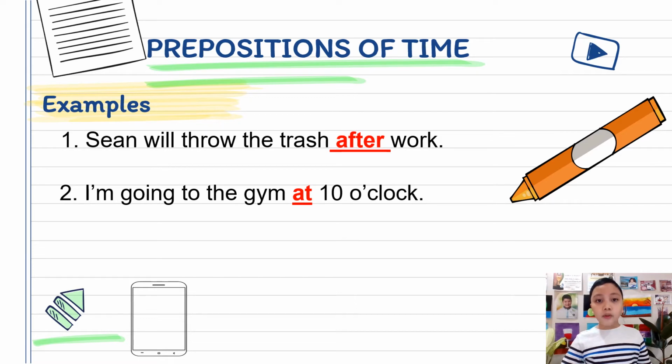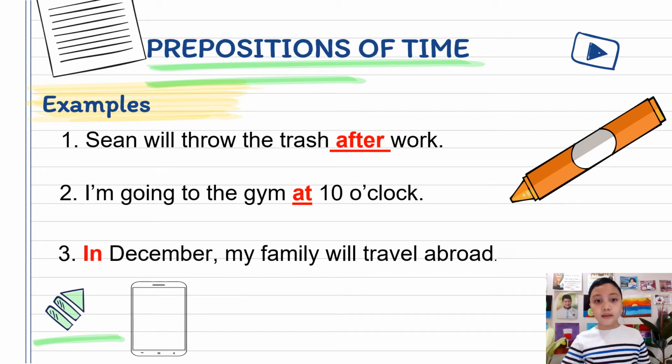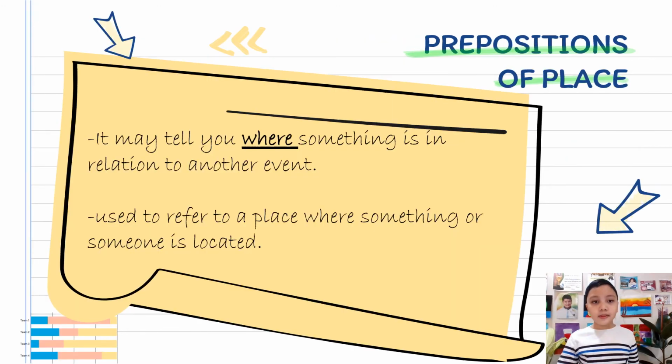Number 2. I'm going to the gym at 10 o'clock. The preposition at is establishing a precise or specific time. Thus, the preposition at establishes that the time-based relationship between the subject and the verb and the object is a precise one. Number 3. In December, my family will travel abroad. As I have mentioned earlier, the preposition in is establishing a longer period of time, which will happen in December.